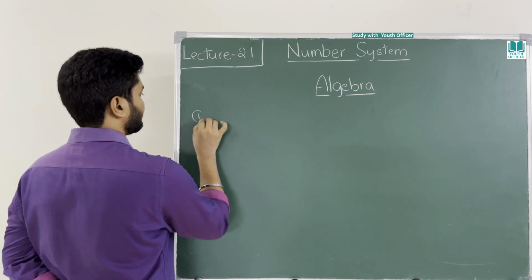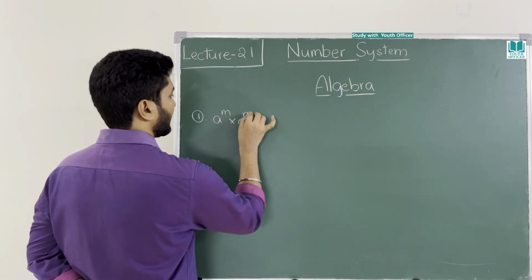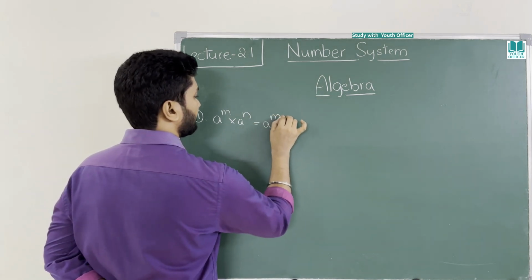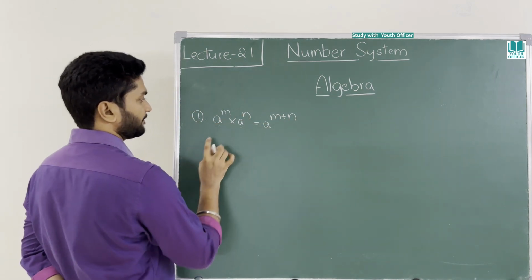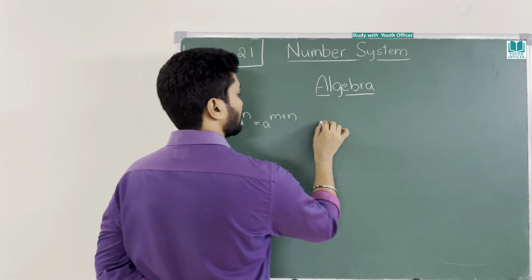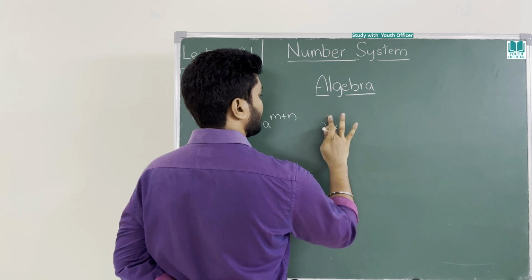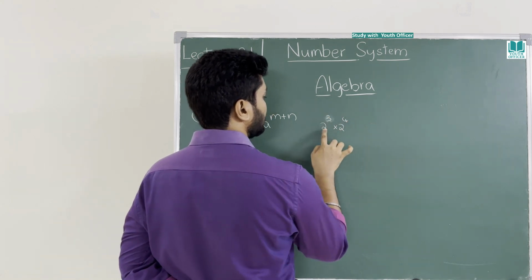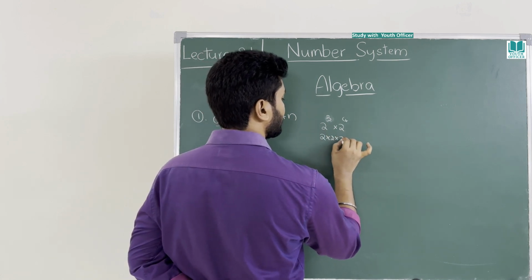Now I will go into formulas. Number 1 formula: a power m into a power n directly equals a power m plus n. You have to add the powers. The base should be the same. What do you mean by this? 2 power 3 into 2 power 4. You are multiplying 2, 3 times: 2 into 2 into 2.